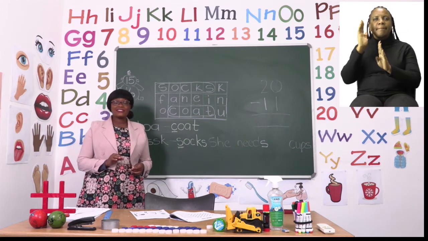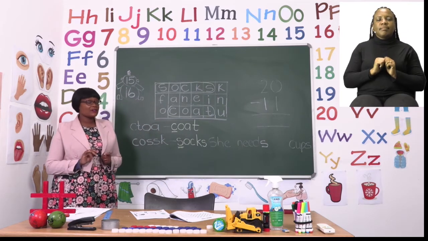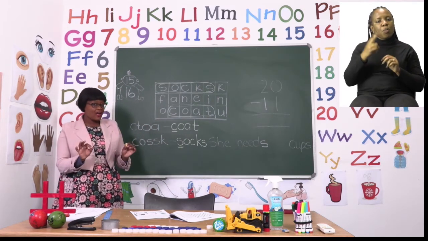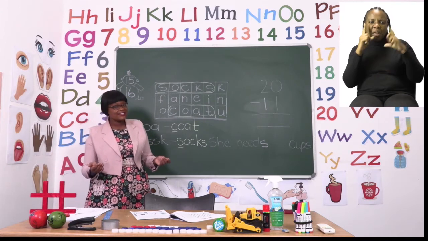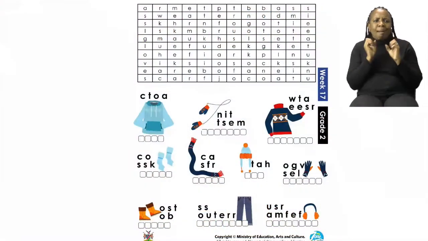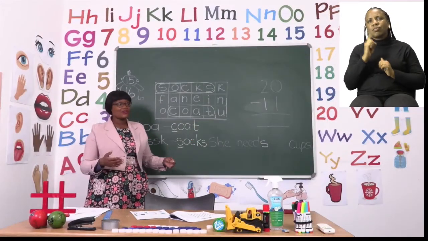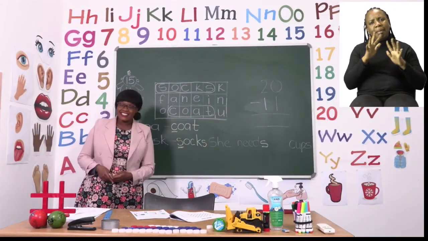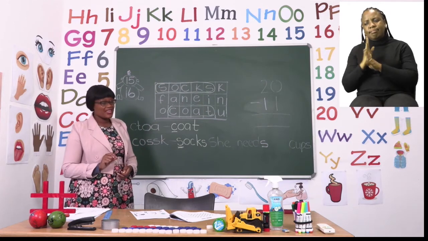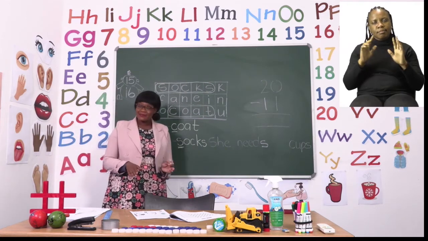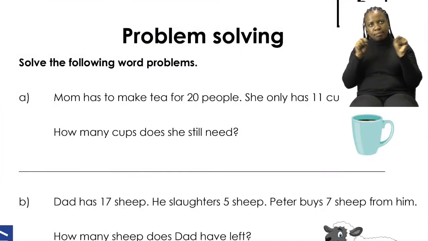So take your time with this exercise. For the winter clothes, you look at the picture, you see the letters, and then you say the name of the item. After that, unscramble it so that you can use it to find it in the word search. Now let's move on to the next page, page 16.